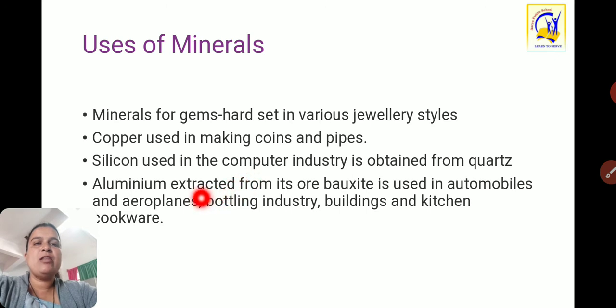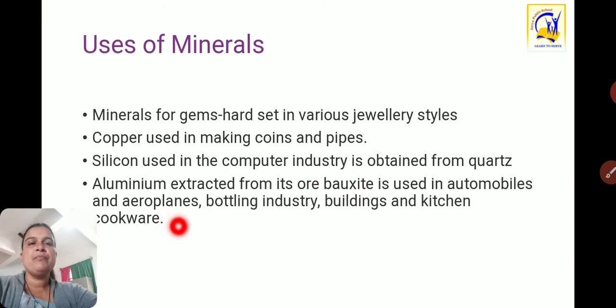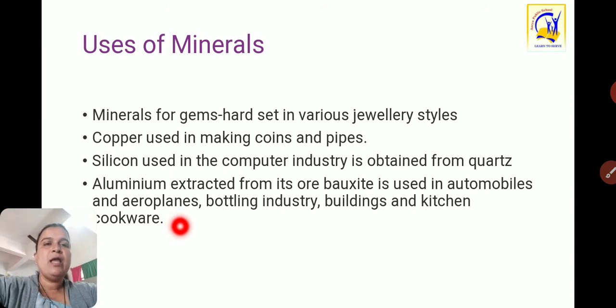Then we can see aluminium extracted from its ore, bauxite. Aluminium is used in automobiles and aeroplanes, the bottling industry, building and kitchen cookware, most probably the aluminium utensils we use in our houses, as well as many machinery items made of aluminium.